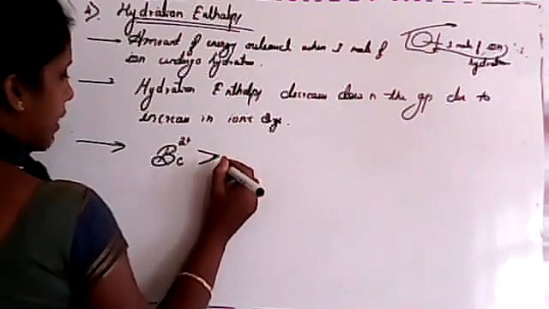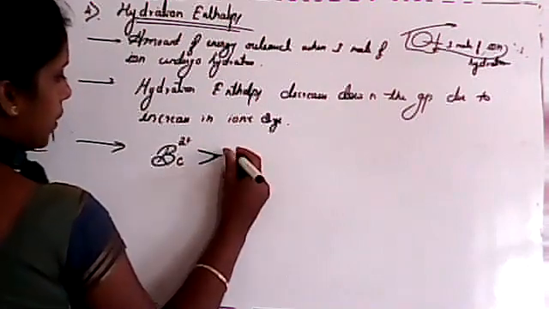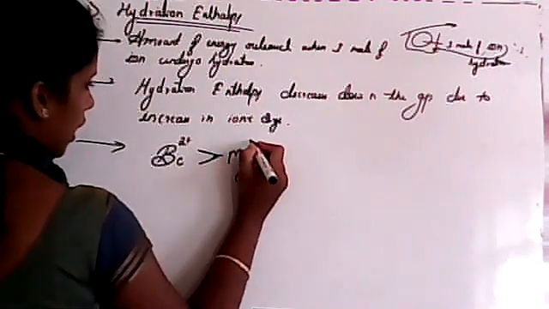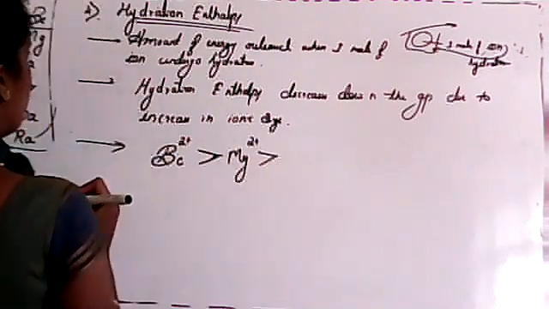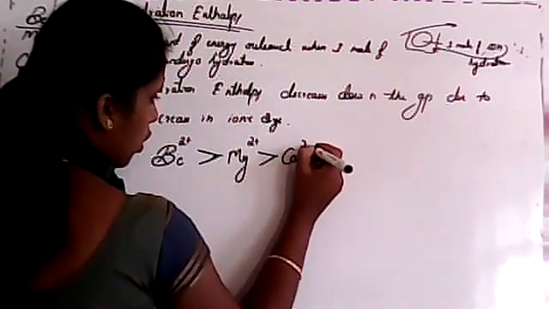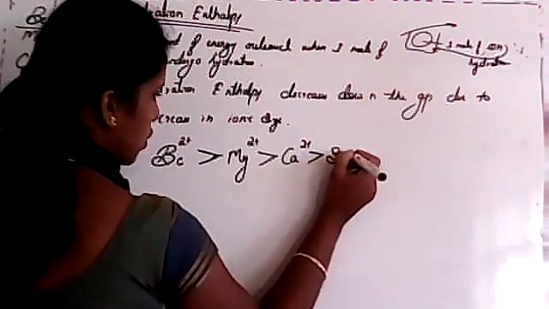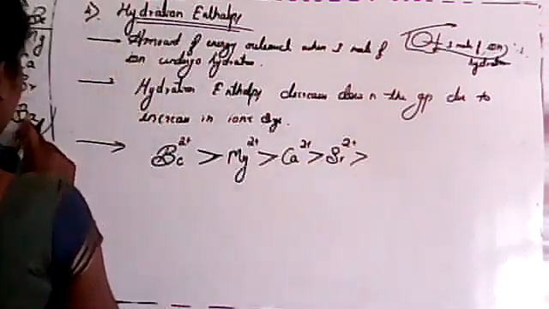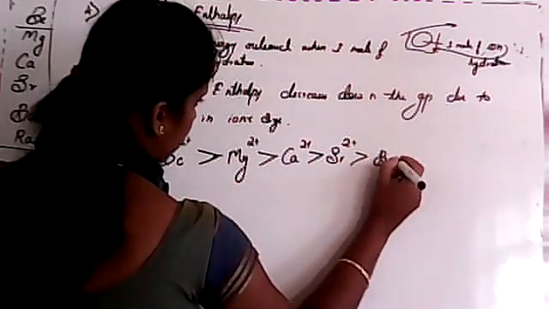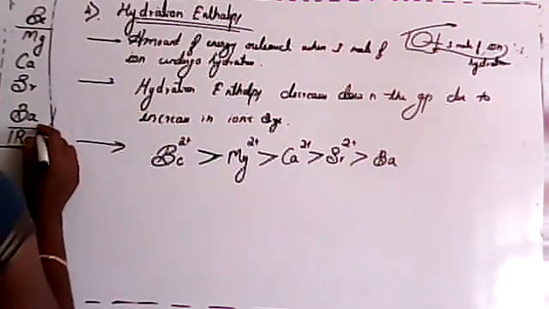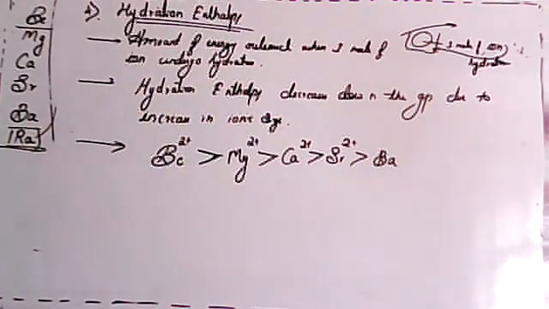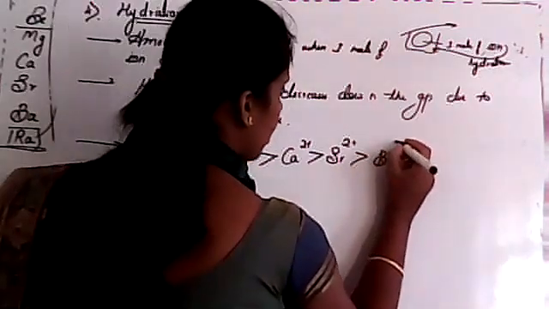is more hydrated, it has a more hydration enthalpy than magnesium ion, Mg2 plus, which has again more hydration than calcium ion, which has more than strontium. Last one is barium. See, we are not using radium because it is a radioactive element. Is it clear, student? So you have to consider the ion.